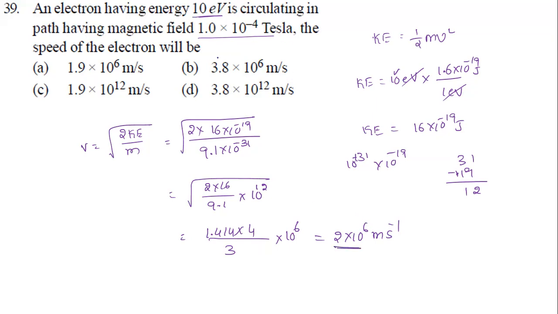Look at the options. This is 3.8, this is 3.8, wrong answers. These two are right in the number, but the power is 10 power 12, so wrong answer. The first option is right: 1.9 into 10 power 6 meter per second. Since we took approximate values we got 2; with exact values you get 1.9. While calculating, please use the trick of taking nearby values, not too much approximation. It will save a lot of time.